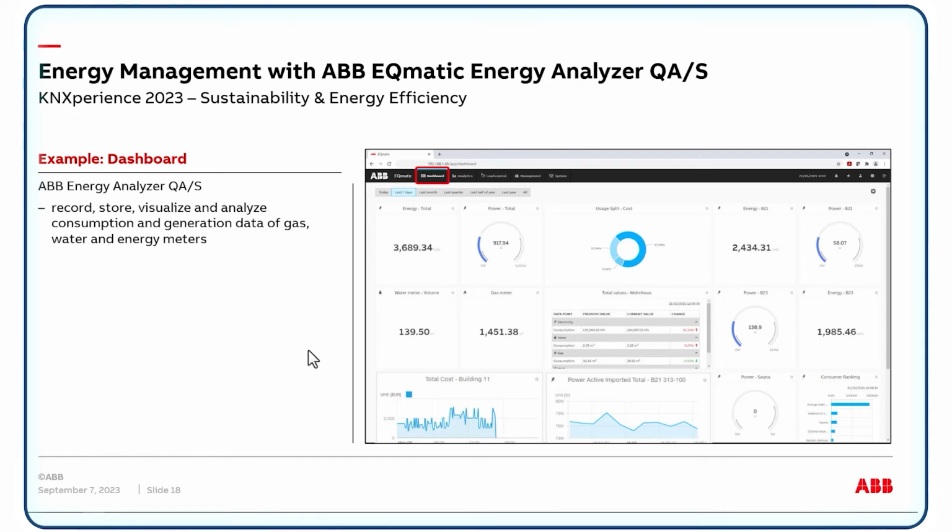This is when you log in, depending on your user account. Then the end user with the standard rights can see a dashboard. He can create his own widgets, for example to see energy values or power values via gauge or usage split. Depending on his rights, he can only add widgets of his apartment or his room, because he's not allowed to see meter values of the other rooms. Or we can show historical data or a consumer ranking. This is flexible and done by the typical end user.